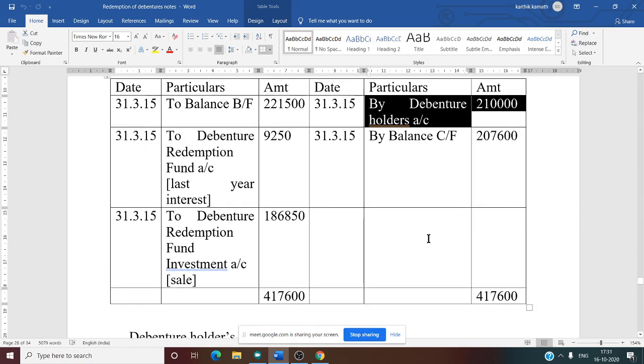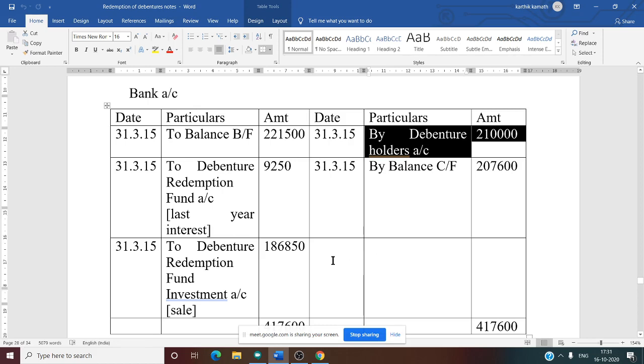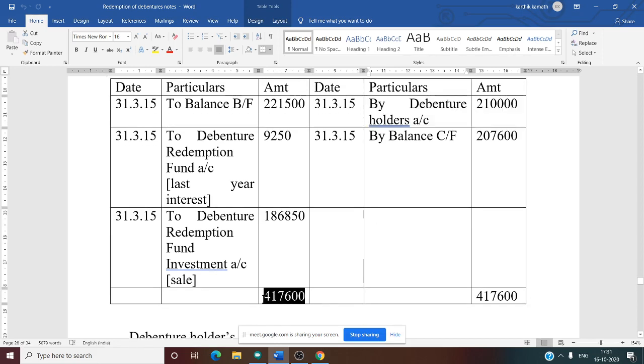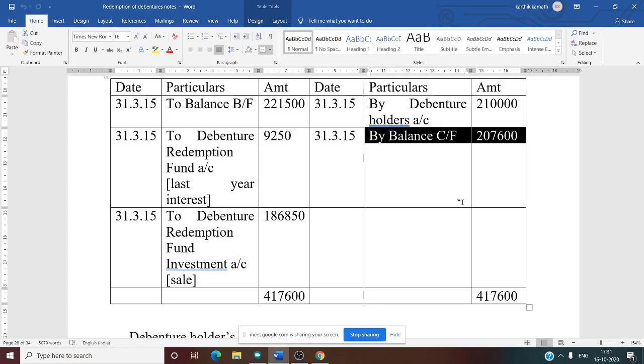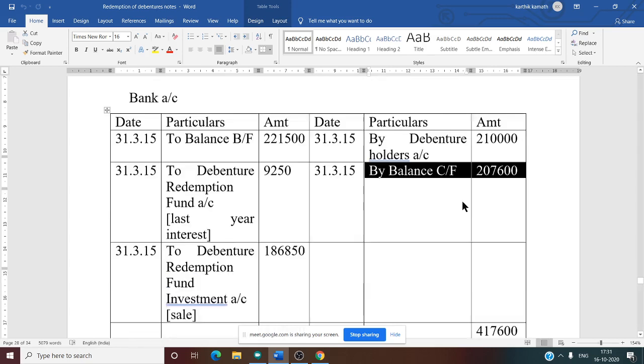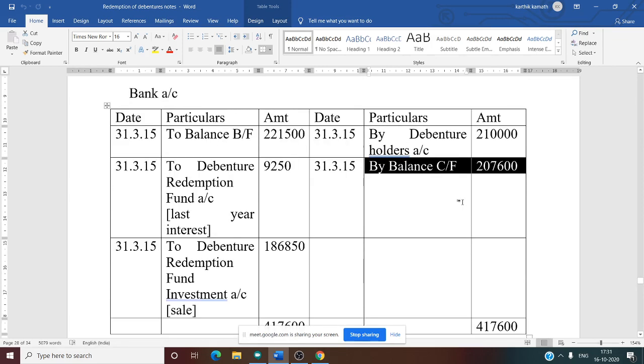Okay, so now we know the debit side total is more than the credit side total. So the highest total is written on both sides, that is 4,17,600. From 4,17,600, if you deduct 2,10,000, you will get the balancing figure, by balance carry forward 2,07,600. If you prepare the bank account in a future period, this will be your opening balance, 2,07,600. Now we have closed the fourth account, the bank account, also.